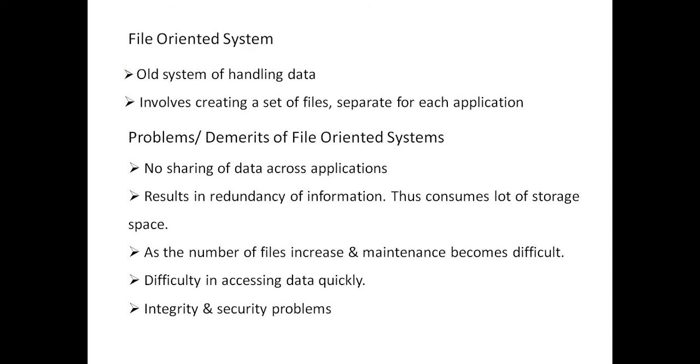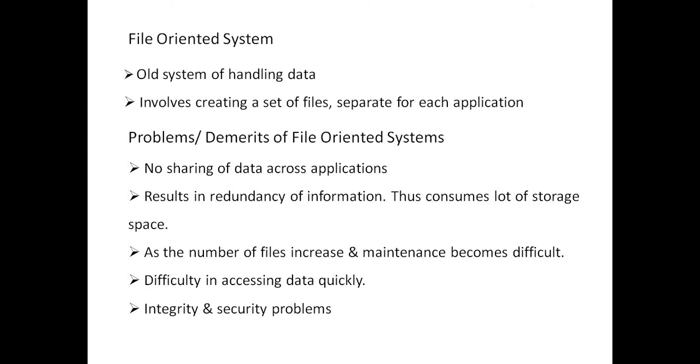No sharing across applications was possible during the file-oriented system era, and it resulted in duplication of data. Because we created many files with the same set of data, it created duplicate data, which is very difficult to manage.